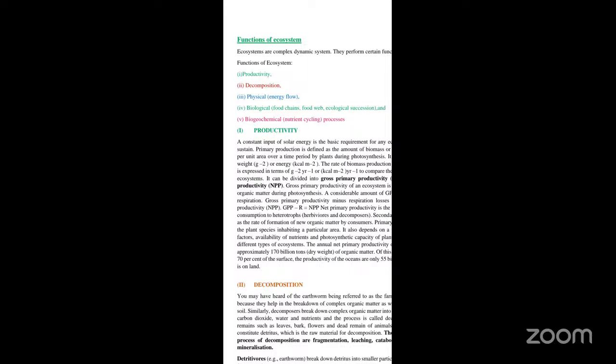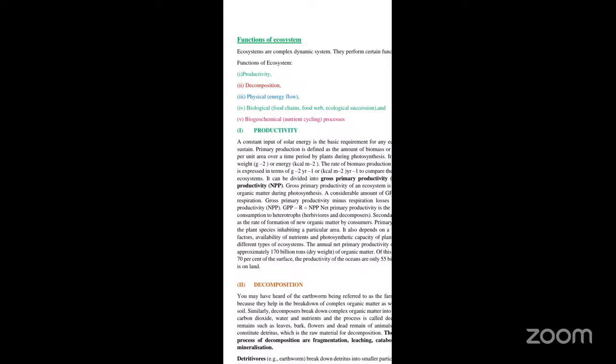So we all know what productivity is. Productivity is the amount of biomass or organic matter produced per unit area over a period of time by the plants during the mechanism of photosynthesis. This productivity can be expressed in terms of grams, or in terms of kilocalories. It is broadly divided into two.